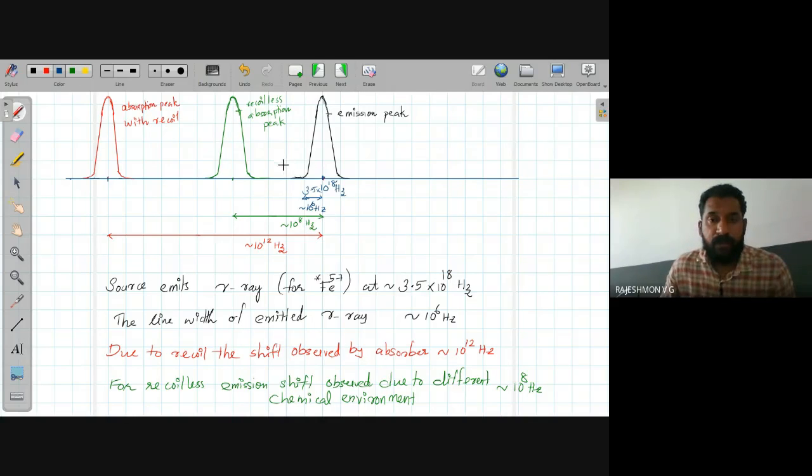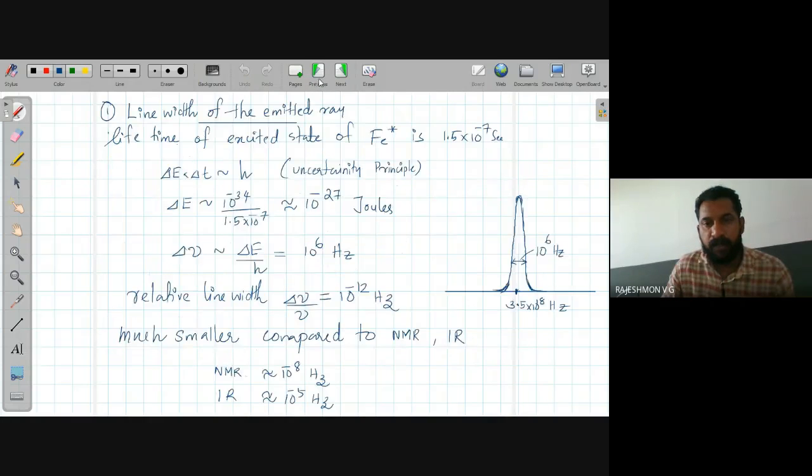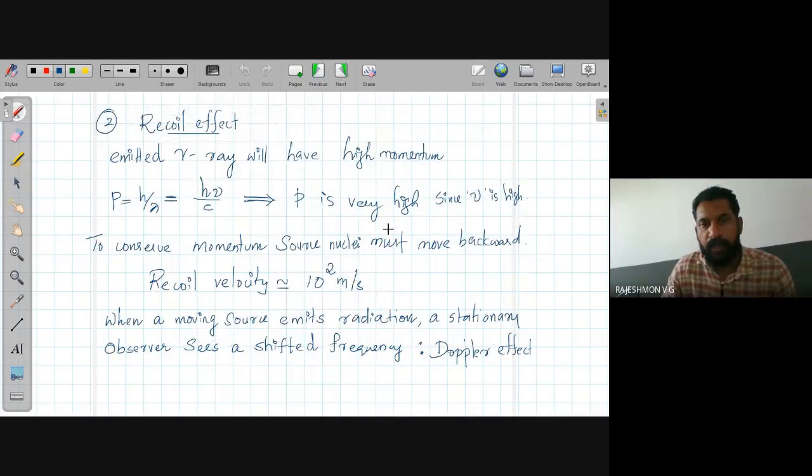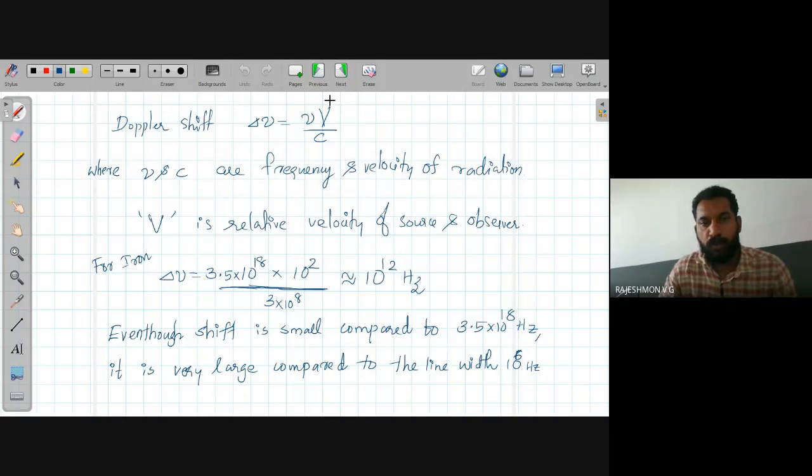Now, with the recoil, the shift can be around 10 to the power 12 hertz. Initially, we discussed the maximum shift due to recoil can be around 10 to the power 12 hertz.